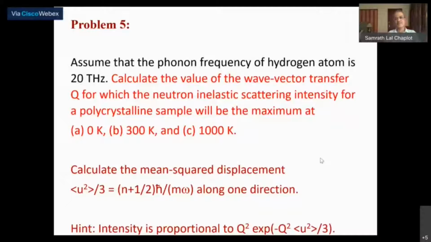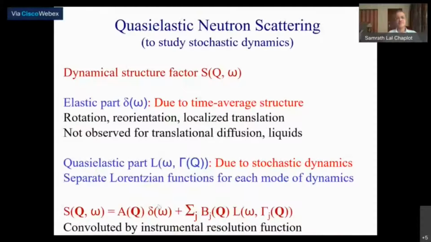The answer to this question, the Q, will turn out to be in the range of a few angstrom inverse. Yeah, and I'm sure you will not be confused by these units. Terahertz have to be converted into the proper angular frequencies and then used here. N is the phonon population term, which is just the Bose function, Bose-Einstein function. Okay. So far for the phonons.